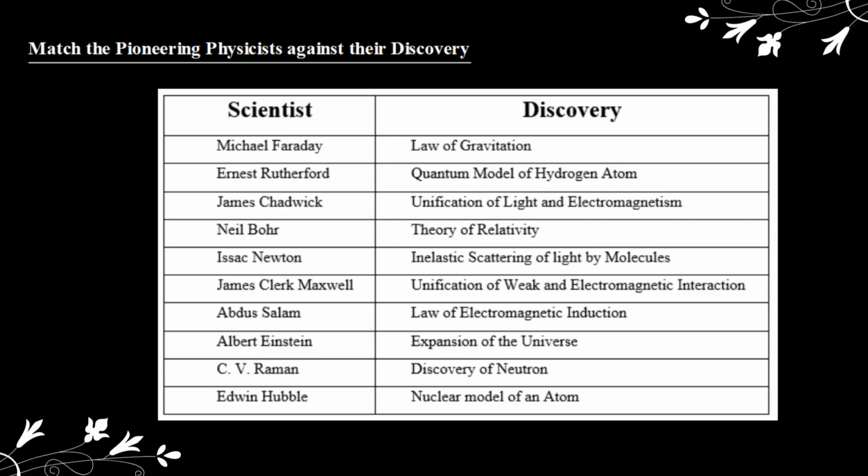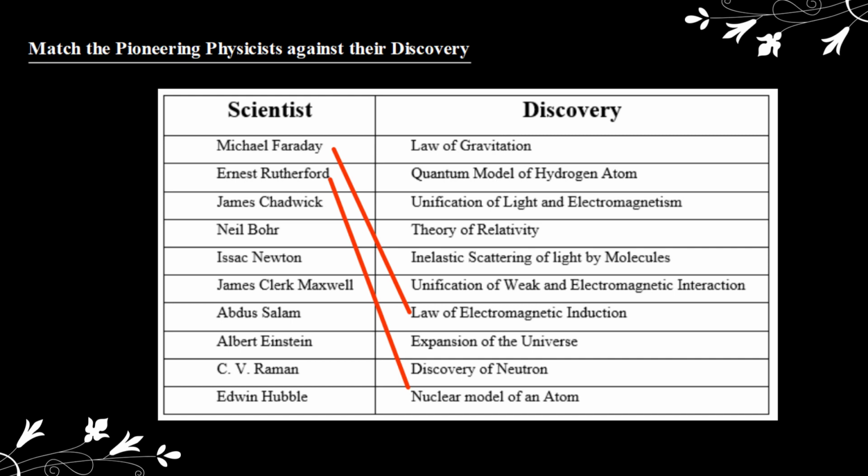So here we need to match the pioneering physicist against the discovery. So at first we have Michael Faraday. Faraday gave the law of electromagnetic induction. Then we have Ernest Rutherford, who gave the nuclear model of an atom.